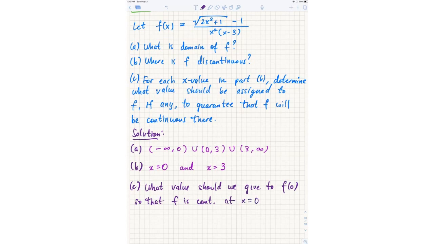Right now, f of 0 is undefined. So I have the freedom to declare f of 0 is, say, 7, or 10. I can redefine the function. The question is, is there a number we can assign to f of 0 to make f continuous? Now, how would I go about finding such a value?